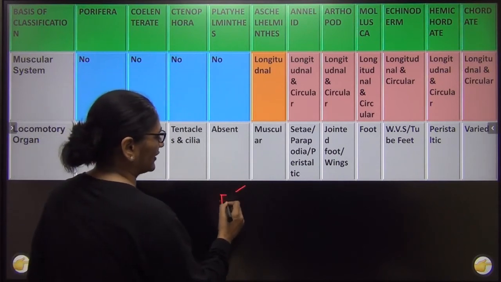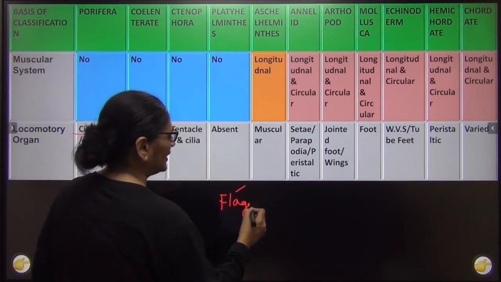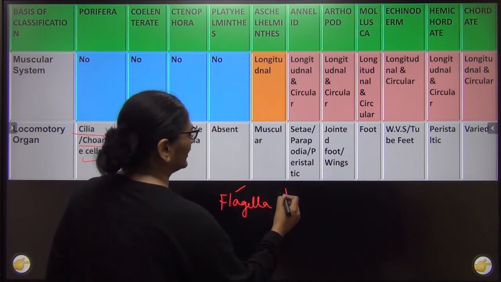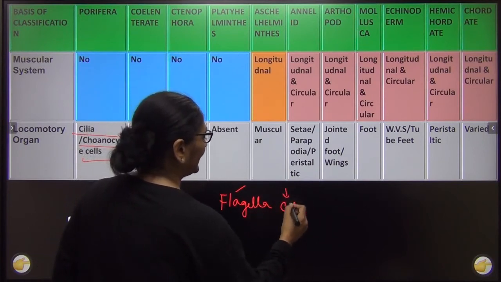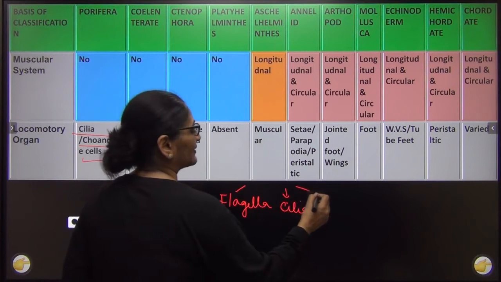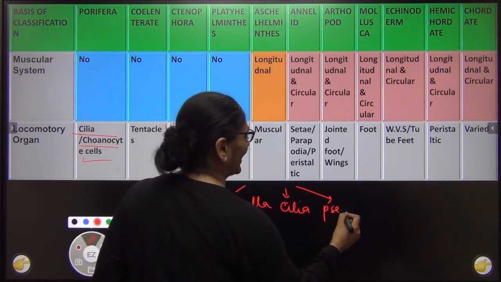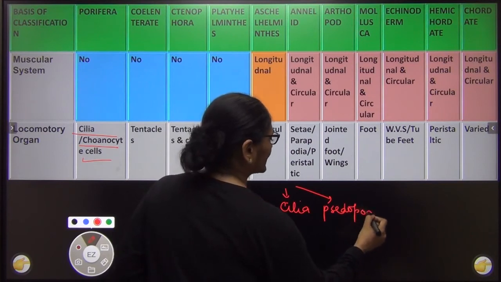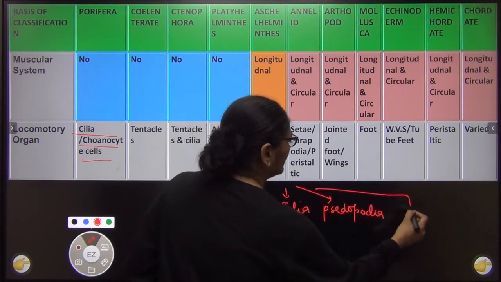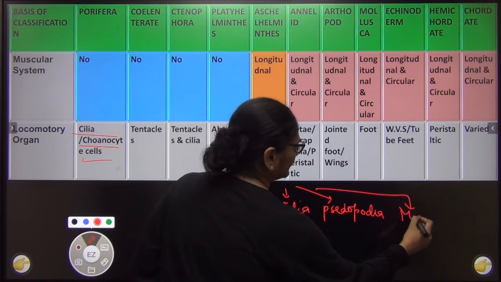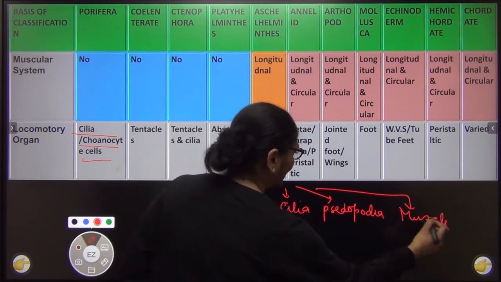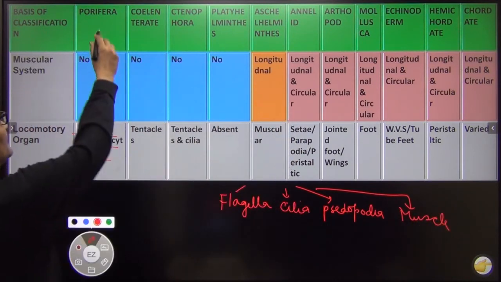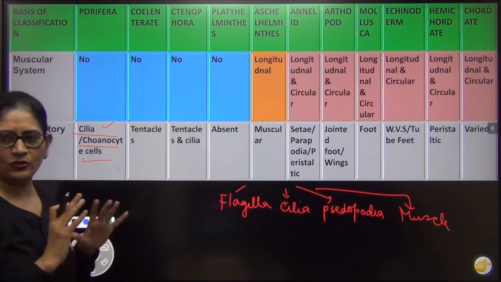फर्स्ट लोकोमोटरी ऑर्गन दैट केम वाज फ्लैजेला. Then many organisms they move with the help of cilia, right? Then some organisms they move with the help of pseudopodia, as in amoeba, you know that pseudopodia. And last in many the movement is with the help of muscles. यही 4 है, right? So what happened is in Porifera, as though they are sessile.